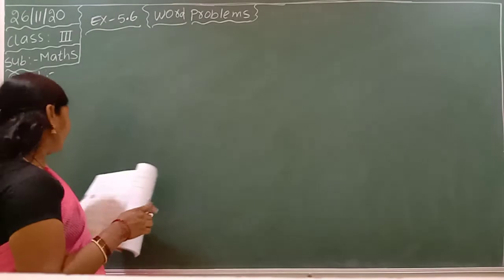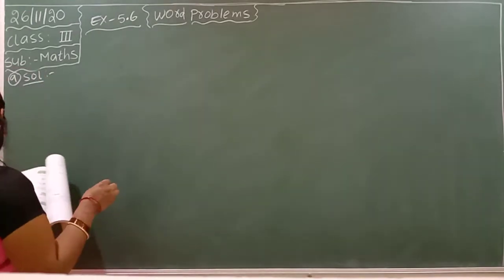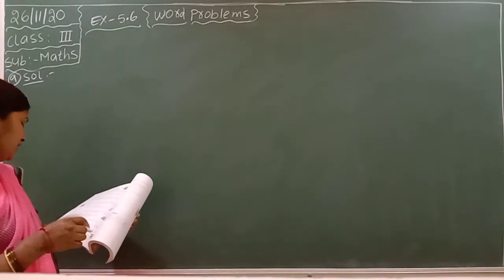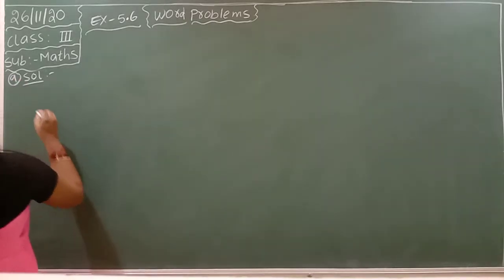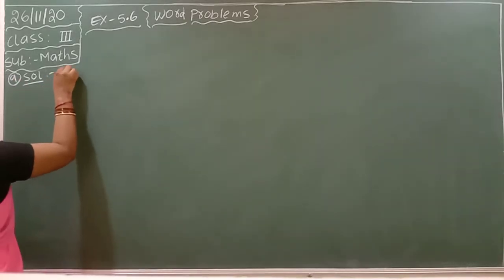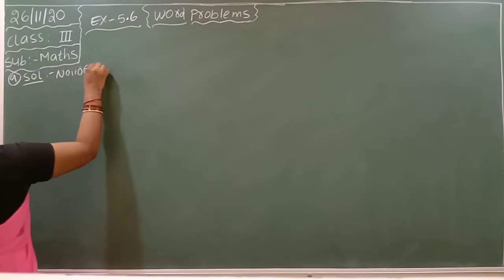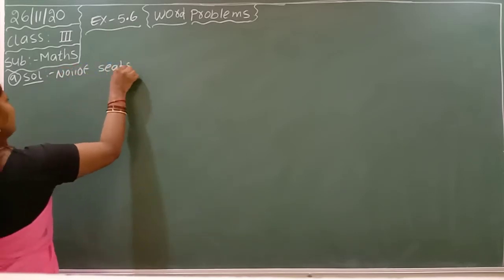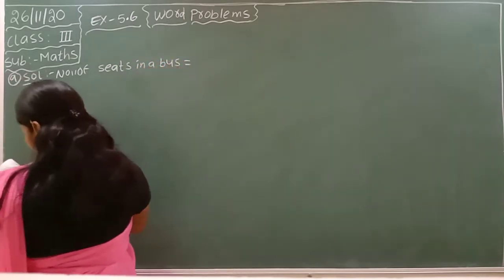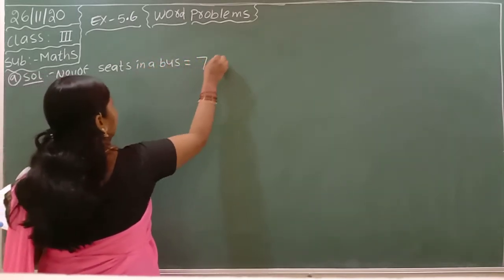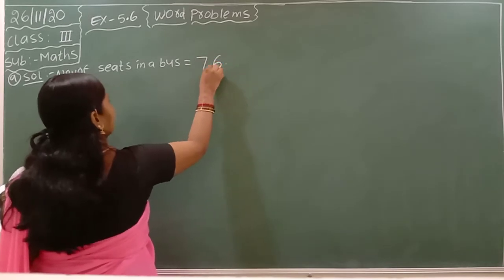First of all, you have to write down the ninth one: number of seats in a bus is equal to how many? 76.